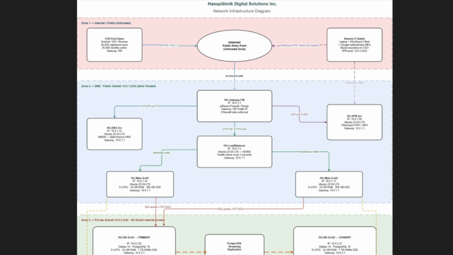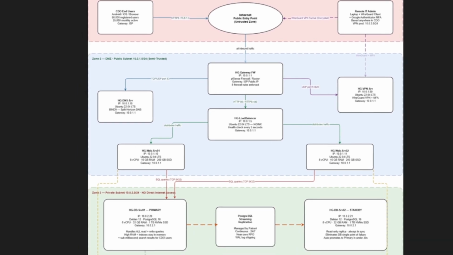Inside the DMZ, we have several important servers: the DNS server, responsible for resolving domain names; the VPN server, which handles secure remote connections; the load balancer, which distributes incoming traffic; and two web servers, which host the actual application. The load balancer ensures high availability by distributing traffic between the two web servers. If one fails, the other continues running.